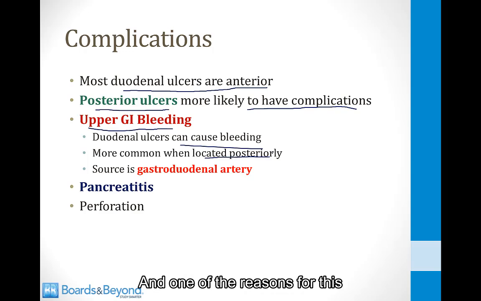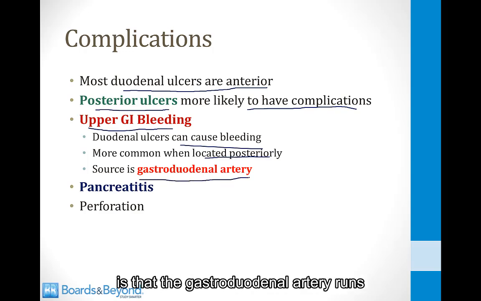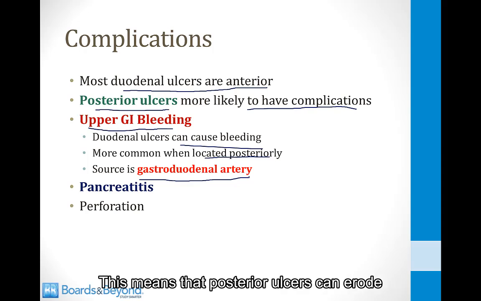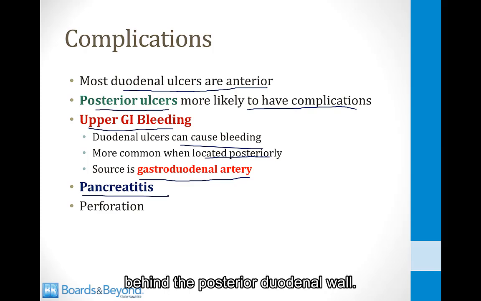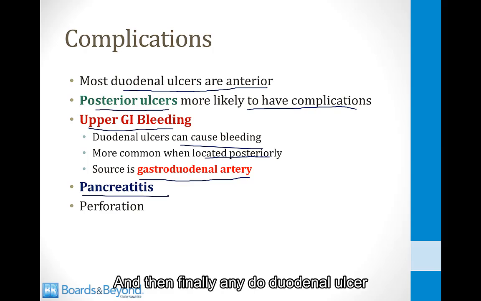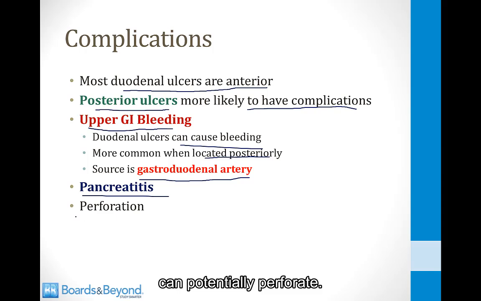And one of the reasons for this is that the gastroduodenal artery runs just behind the posterior wall of the duodenum. This means that posterior ulcers can erode into this artery and then cause GI bleeding. The pancreas is also located just behind the posterior duodenal wall, so a posterior ulcer can erode into the pancreas and cause pancreatitis. And then finally, any duodenal ulcer can potentially perforate.